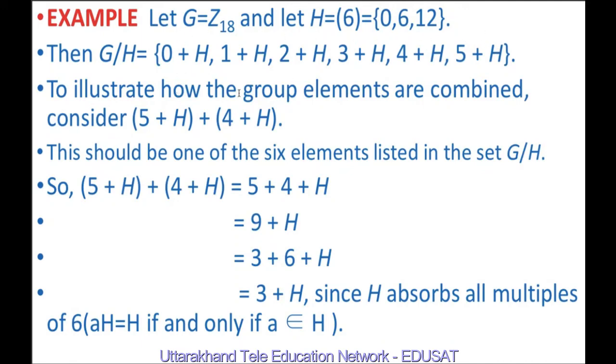To illustrate how the group elements are combined, we consider 5 plus H and 4 plus H. 5 plus H plus 4 plus H is nothing but 5 plus 4 plus H. This is 9 plus H. 9 plus H can be written as 3 plus 6 plus H. And 6 plus H is nothing but H, since H absorbs all the multiples of 6, because we have studied in the properties of cosets that aH is equal to H if and only if a belongs to H. So this is equal to 3 plus H. We have made use of this property in the last example also, and we have adopted a similar procedure to construct the composition table in the last example.